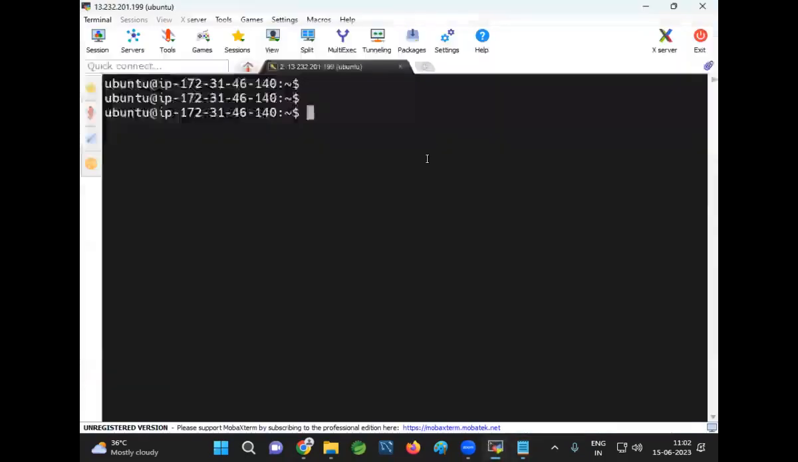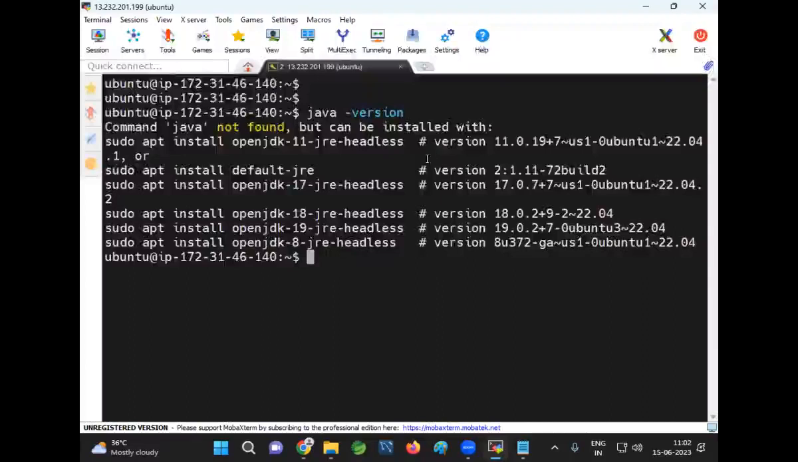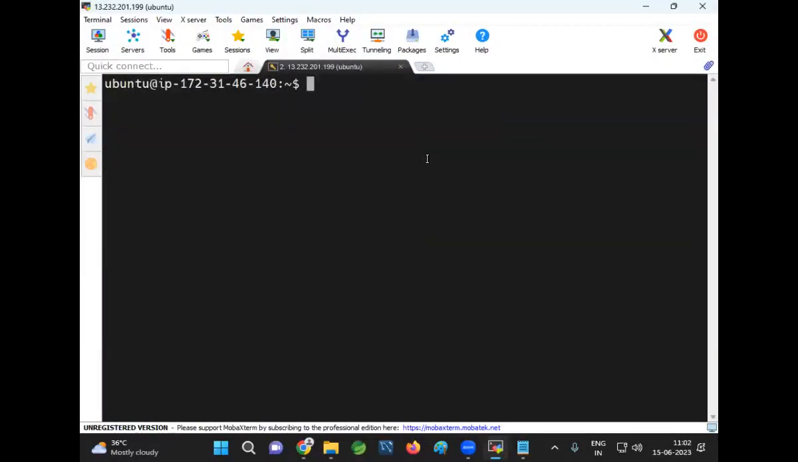Now, see the beauty of Docker. In this machine, is Java available? Java is not available. Without having Java, can we run a Java application? No. But now I have Docker. So by using Docker, can I run the Docker image?